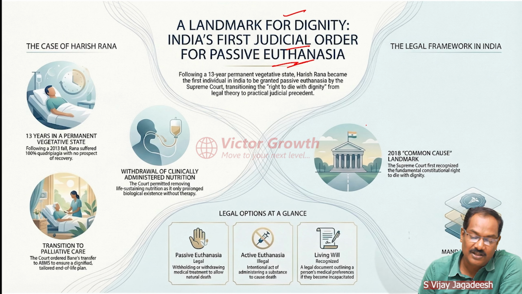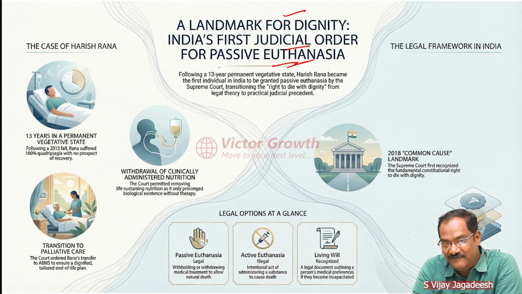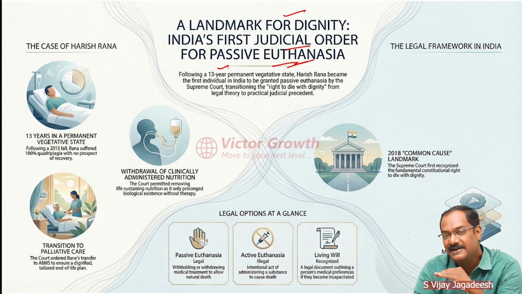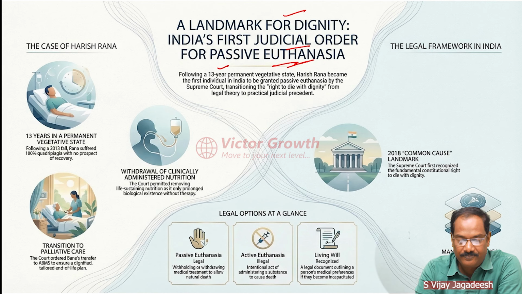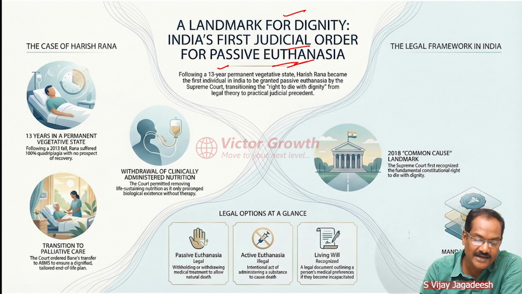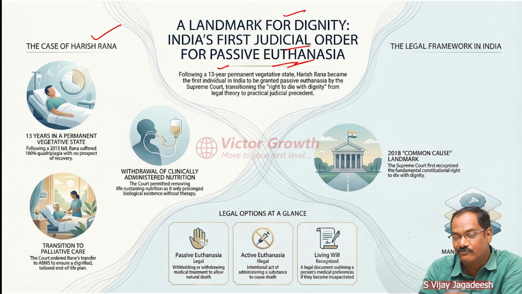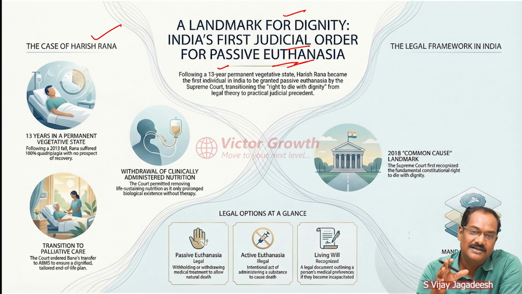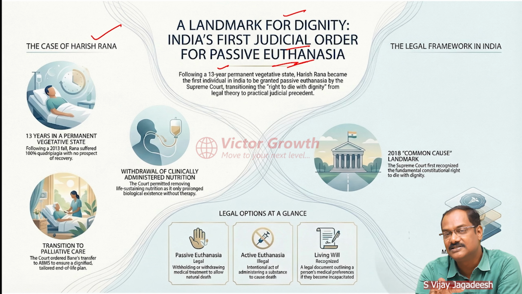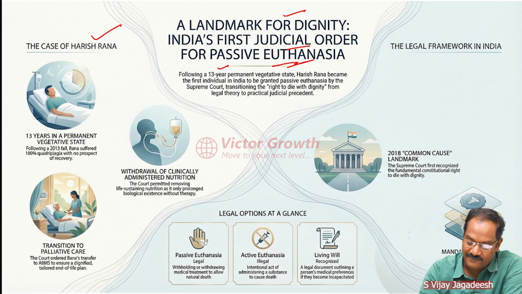Okay. So for 13 years, one person has been in a vegetative condition. Vegetative means bedridden. They are unable to take food, unable to do any metabolism. We are just prolonging the life. This case is of Harish Rana, who fell from a 4th floor at the age of 19. Till now, he has been in bed for the last 13 years. So this judgment, the history, the differences, all this we'll see in this video.